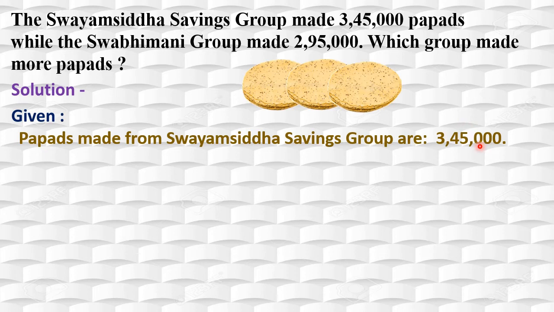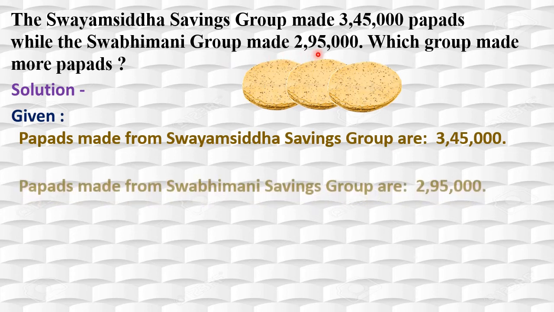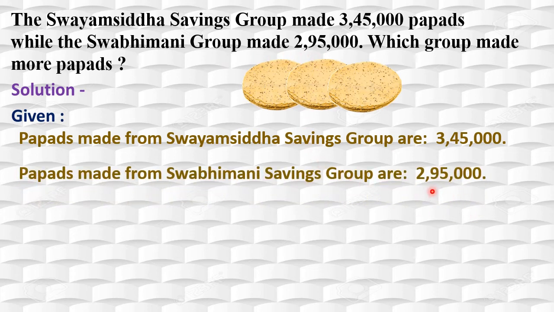And there are zeros in hundreds, tens and units places. Isn't it? So this is 3,45,000. Isn't it? Yes, the second group is Swabhimani Group that made the papad. How many papads? That is 2,95,000 papads. Right?